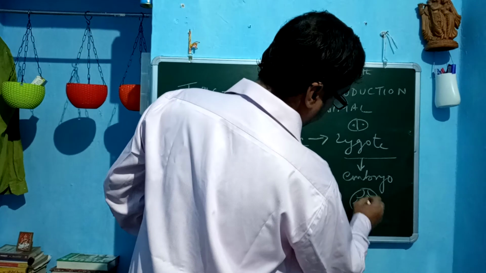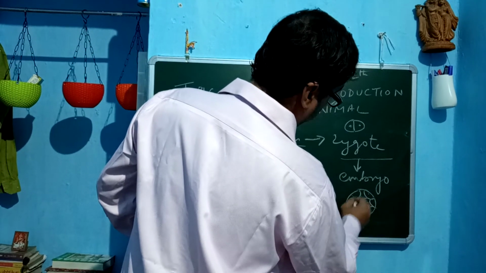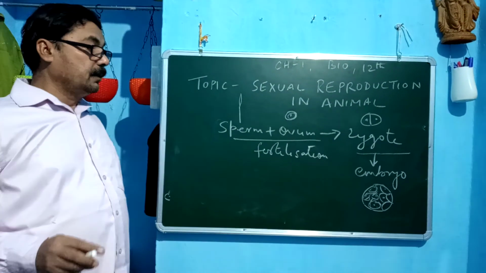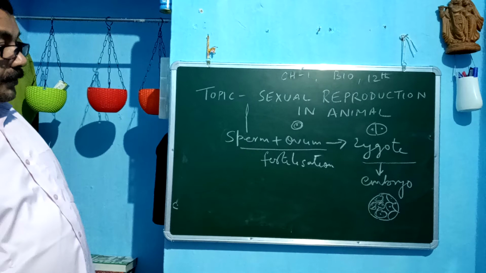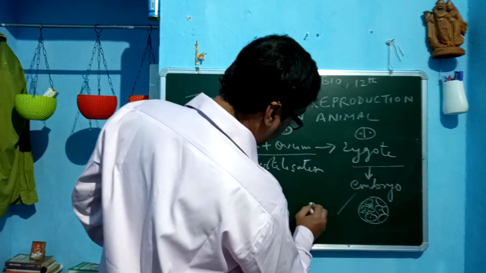Undifferentiated means it is not recognizable into different parts. That process is known as embryogenesis.